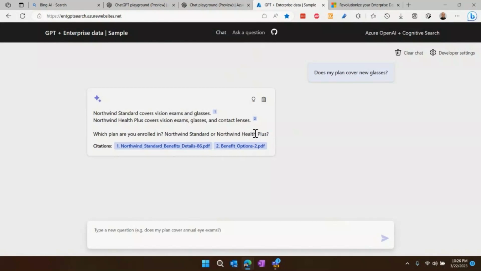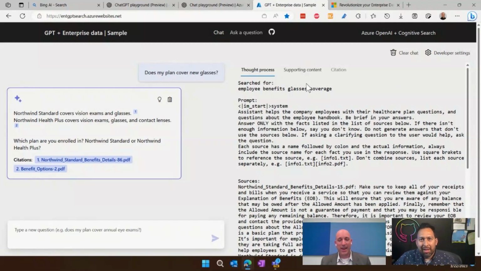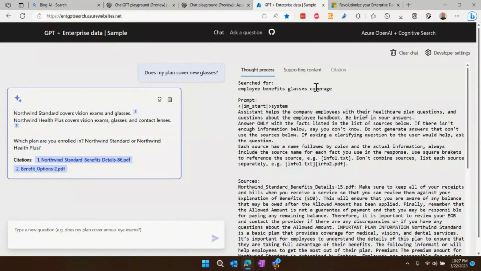But like Bing, you notice that it did a query and it is also returning citations. But these citations are documents that I am indexing that might be only inside my business and might not be publicly available on the web. What's really interesting here is, and this is maybe something I wouldn't show my employees, but I love this tab, the thought process. They call it the thought process. And so here's what it was thinking, so to speak, in informing this.